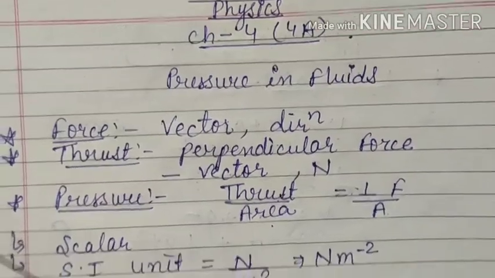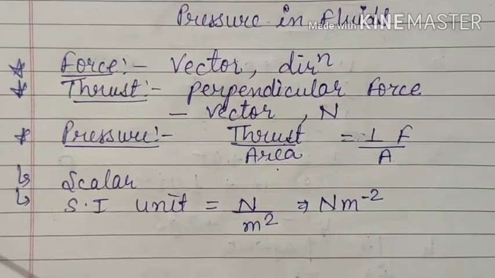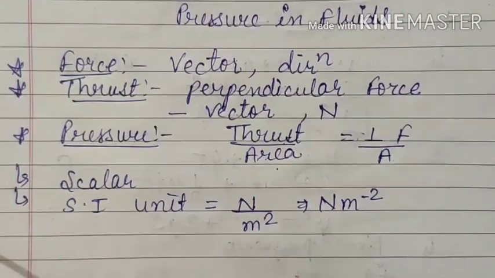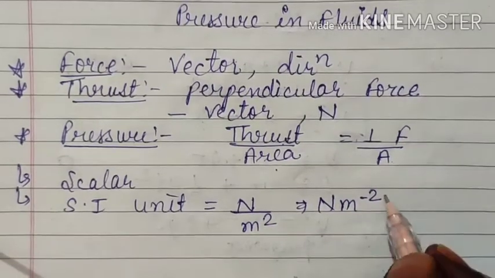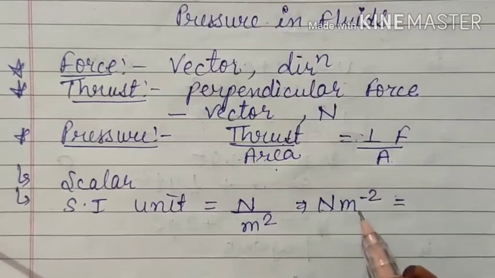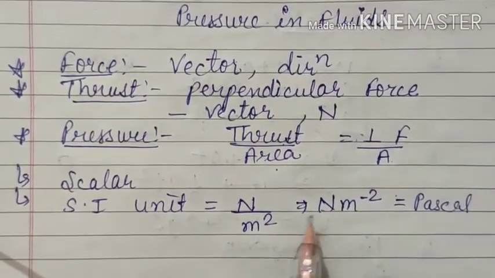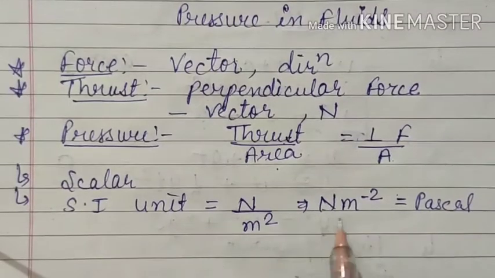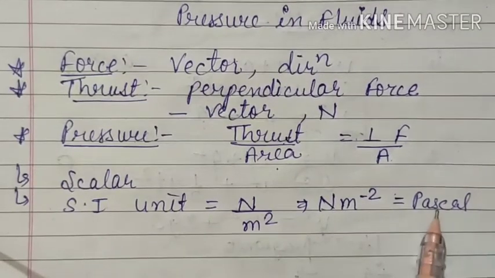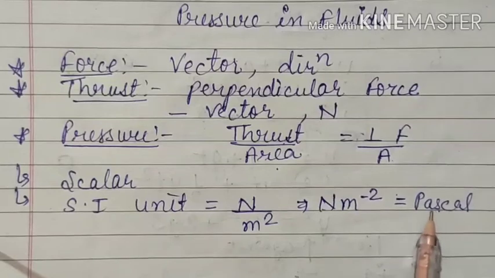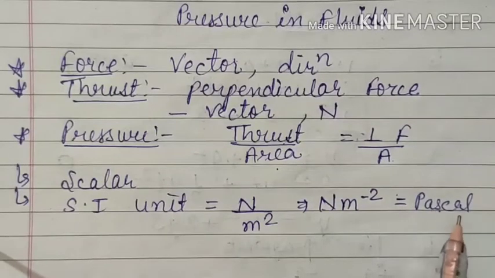This is the SI unit of pressure. Newton per meter square is also known as Pascal. So the SI unit of pressure is Newton per meter square or Pascal. Generally we use the unit Pascal, represented by Pa, for pressure.